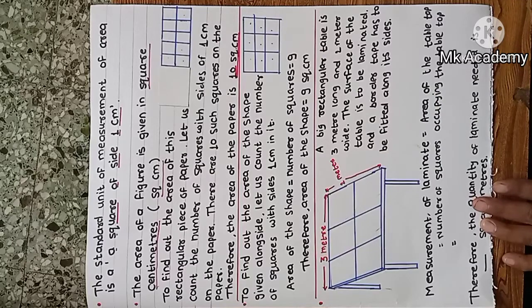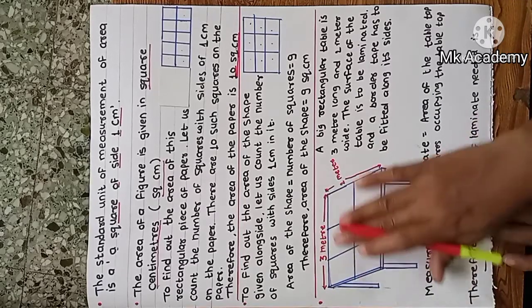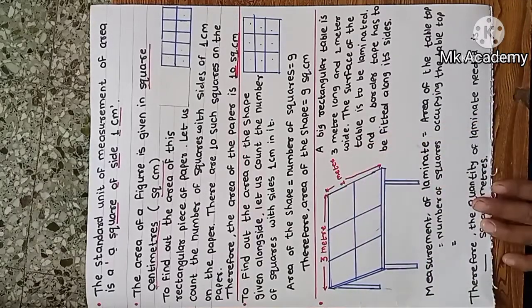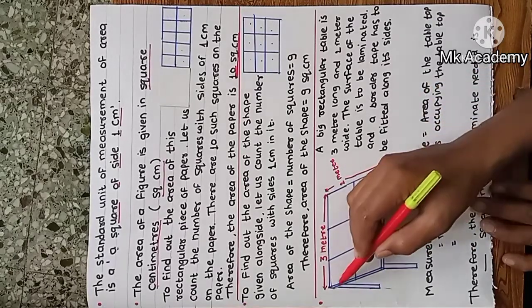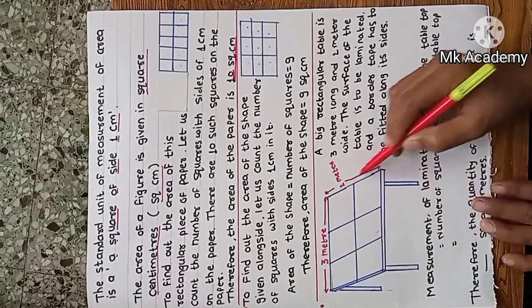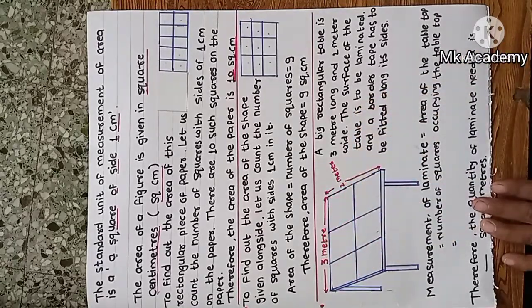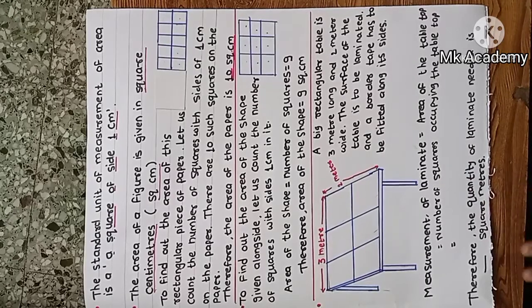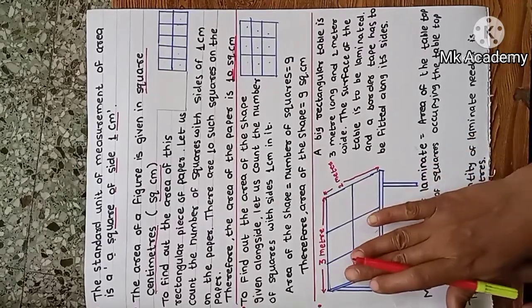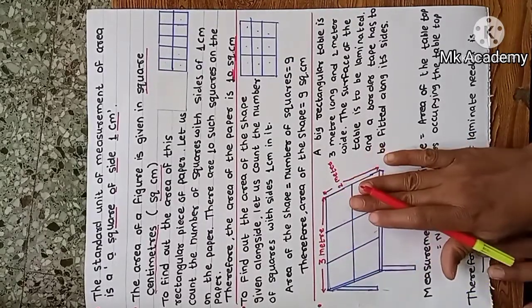The surface of the table is to be laminated, and border tape has to be fitted along its sides, means in this way. So we have to calculate the area and perimeter of this table. Now, measurement of laminate. We have to laminate this table surface.